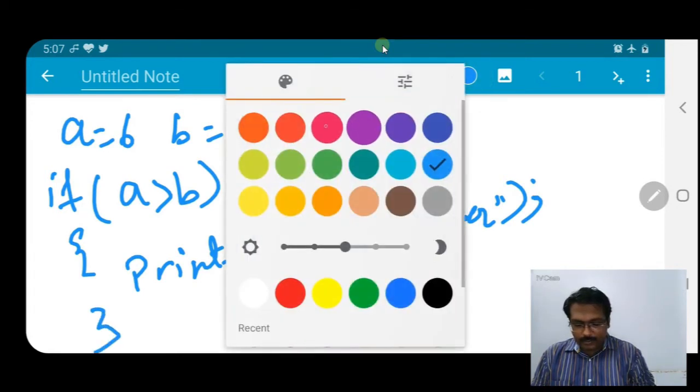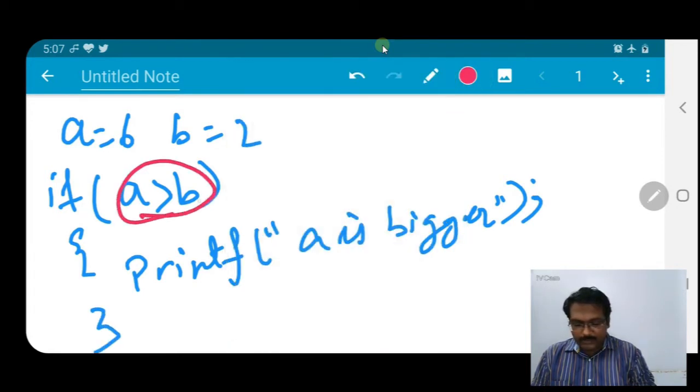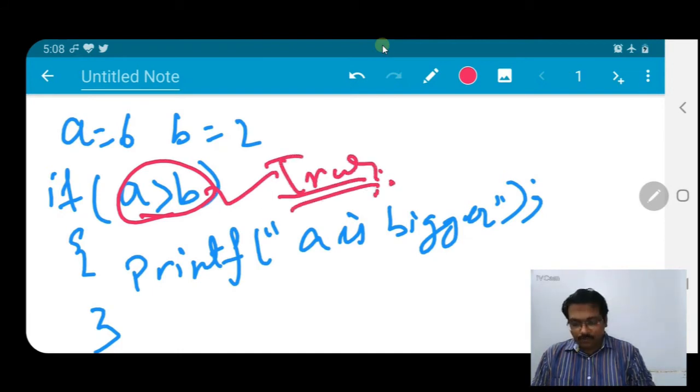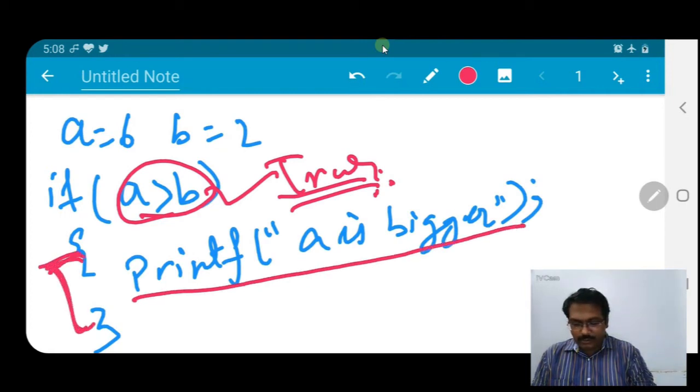So what happened here? This boolean expression, A greater than B, where A is 6 and B is 2, is true. If it is true, then only this statement written within the curly braces of the if will be executed.